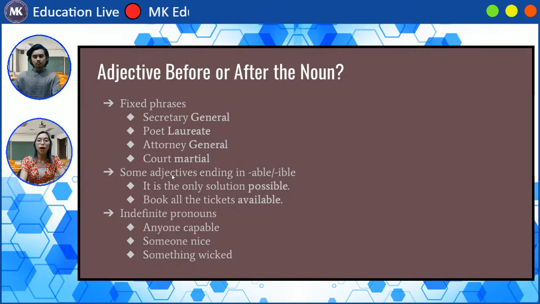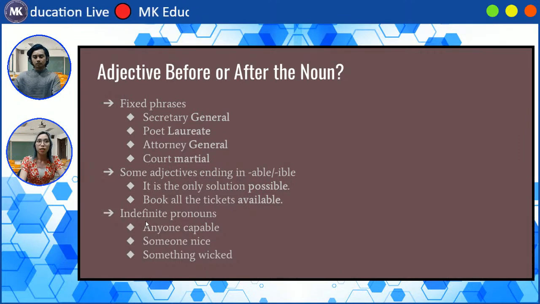And we also have some adjectives ending in able or ible. Okay, the first example, it is the only solution possible. In this case, our adjective is possible. And the second one, book all the tickets available. So our adjective is available.